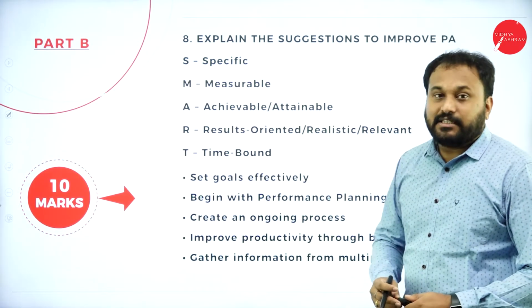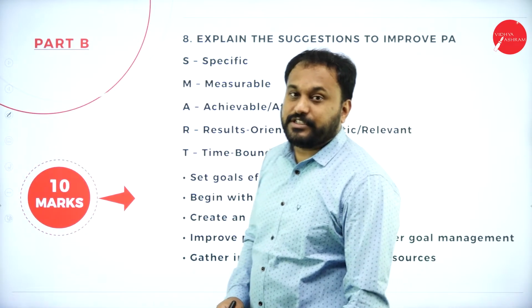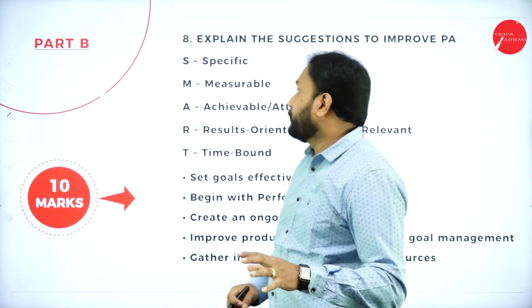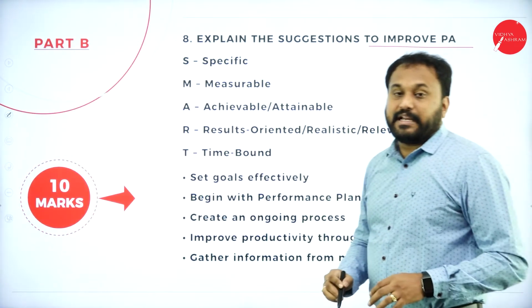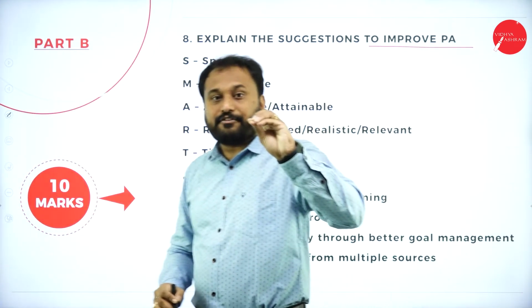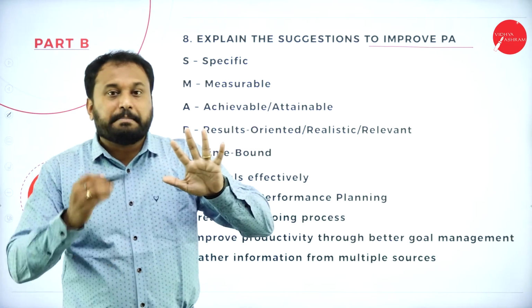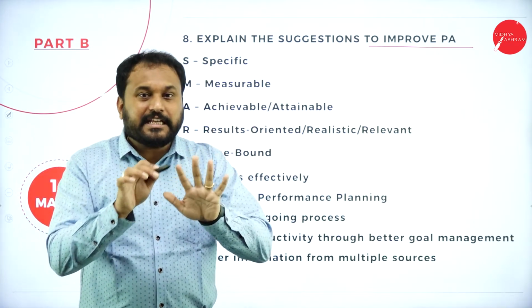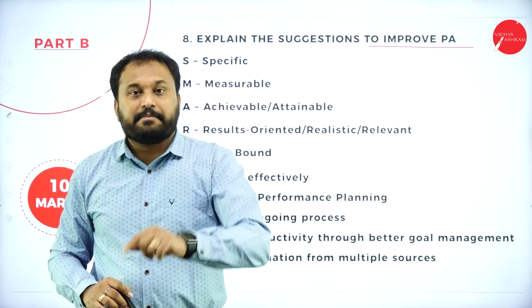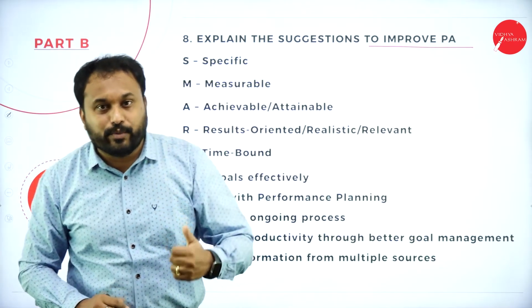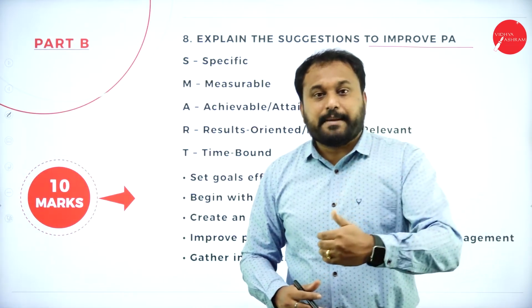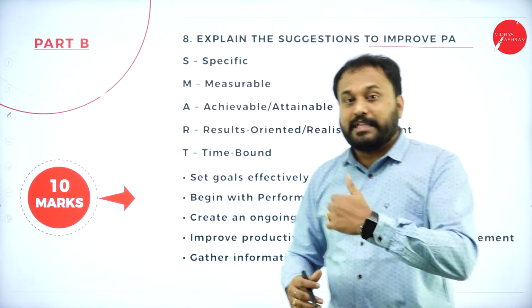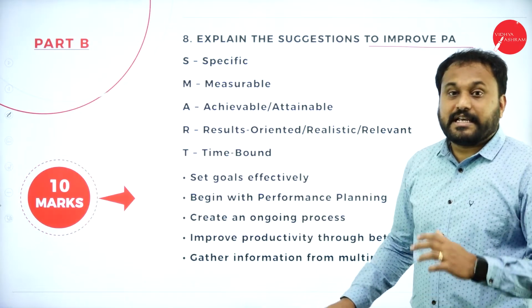Next, we have the 8th question. Now, the 8th question will be from which chapter if you go with it. Explain the suggestions to improve performance appraisal. Now, understand here, there are 5 questions from part B. That means from each chapter you get a 10-mark question. So understand, if you go with the performance appraisal, that is the 3rd chapter. The 4th chapter is what? Performance appraisal method. From that you will get a 10-mark question as well.